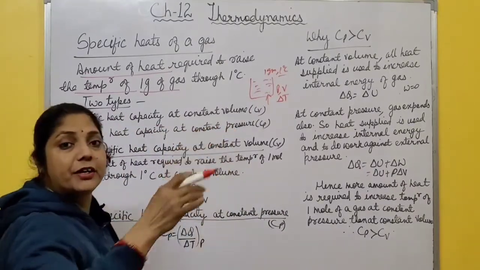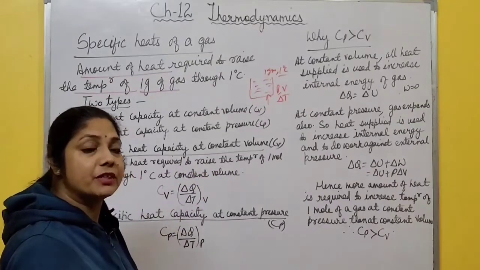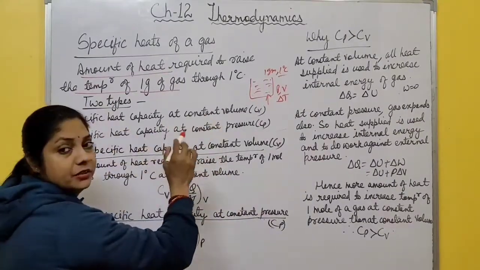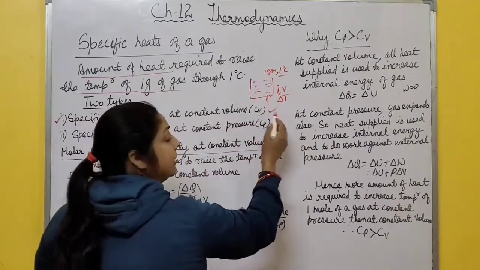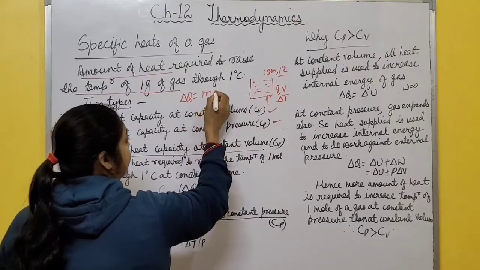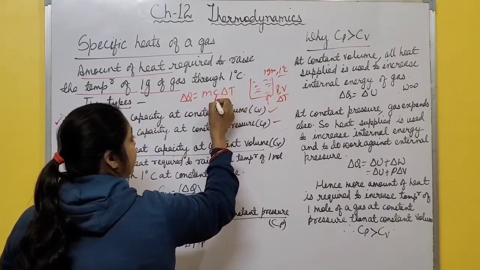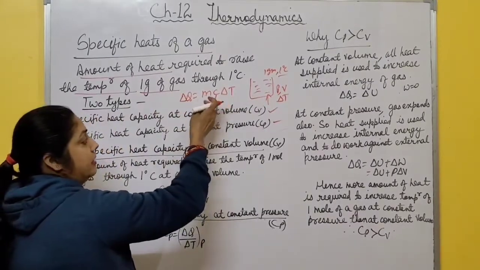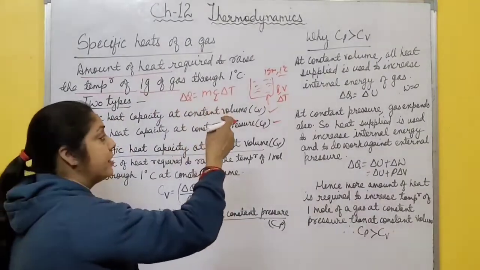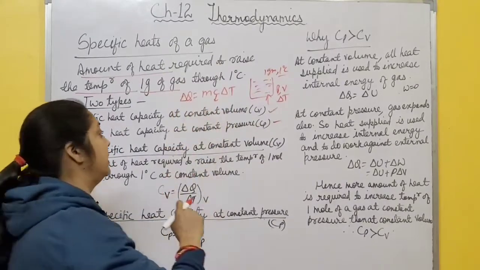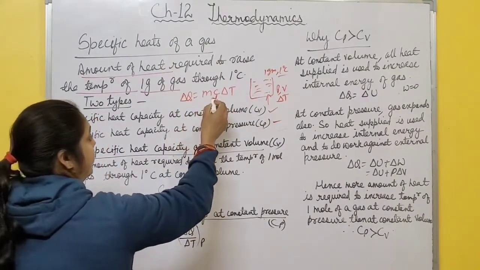The amount of heat required to raise the temperature of 1 gram of a substance at constant volume is called the specific capacity at constant volume. In this way you define Cp and Cv. This heat is equal to mc delta T. This c is the specific heat capacity at constant pressure, delta Q by m delta T at constant pressure, and at constant volume, delta Q by m delta T at constant volume. In this way you define specific heat capacity.